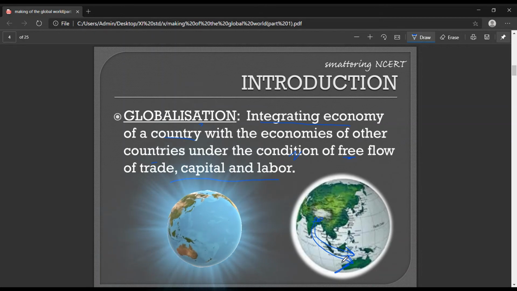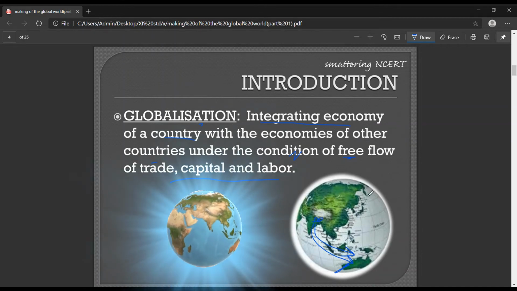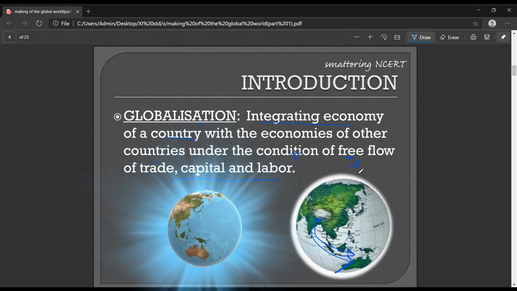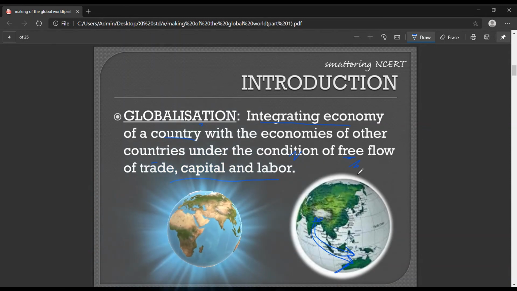Their economies won't get integrated. So this is the condition that you need: free flow of trade, capital, and labor. There should be no restriction in this flow of trade, capital, and labor.